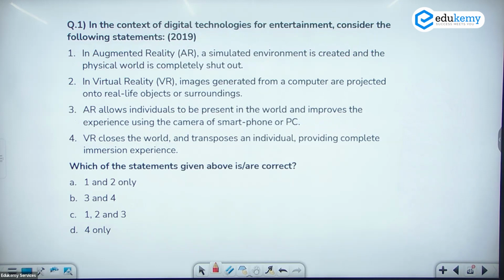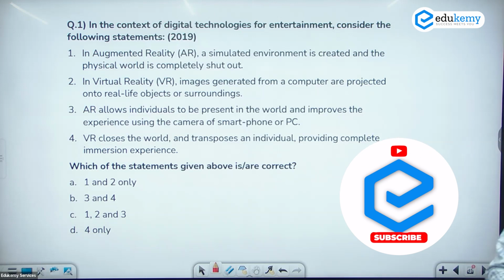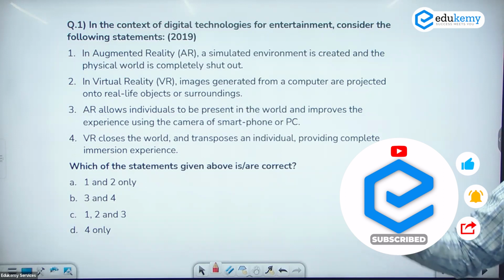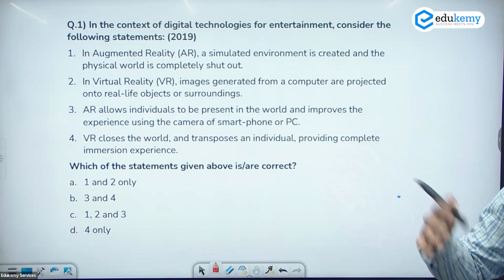In augmented reality and virtual reality, there is a difference between augmented reality and virtual reality. वर्चुअल रियलिटी मोटिवेशन वीडियो देखने से आती है कि हम IAS बन गए हैं, and the reality पढ़ के कितना क्लैरिटी आ रही है उससे आएगी. ठीक है, तो answer is B here. Answer is B here, 3 and 4. So this kind of question can be framed on the RFID, and they can mix it with the barcode.